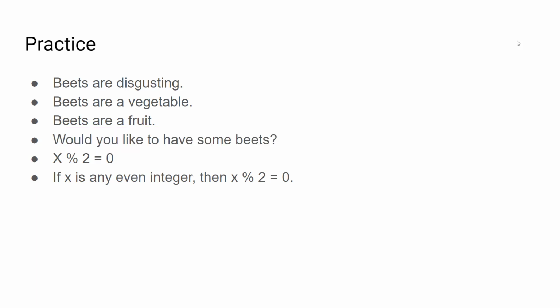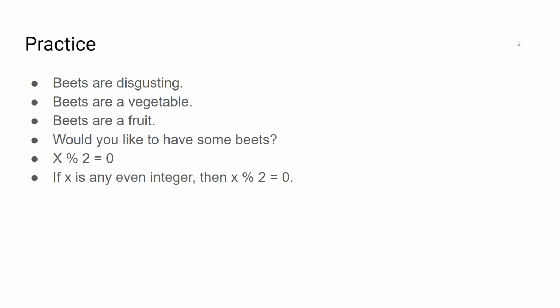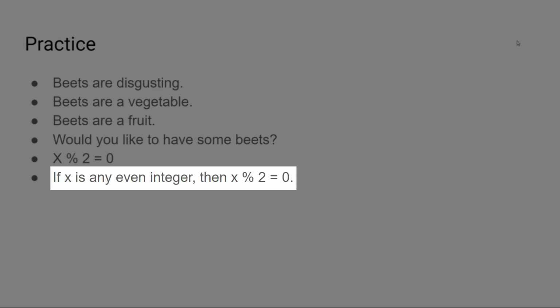This statement here, x mod 2 equals 0, is underdetermined. It's true for some values of the variable and false for others, so its truth value depends, which makes it not a proposition. However, this last statement is a proposition. It is definitely true that if x is even, x mod 2 is 0.